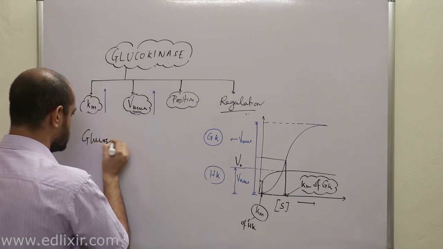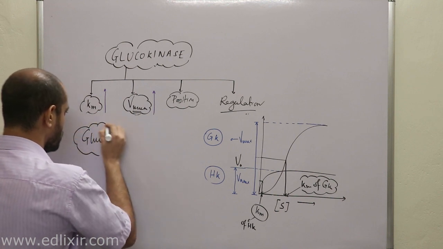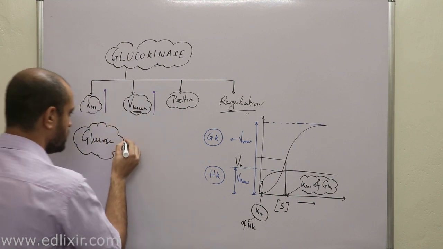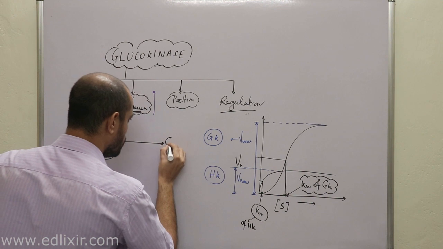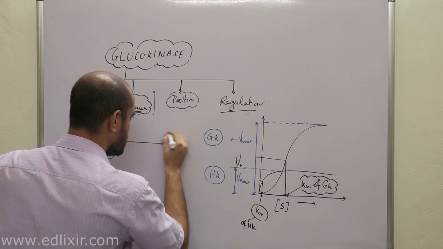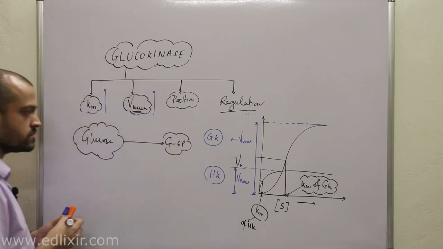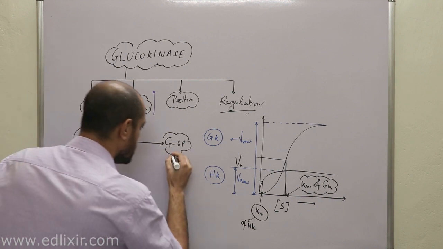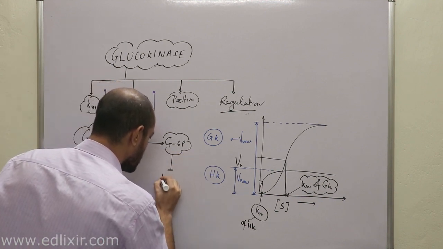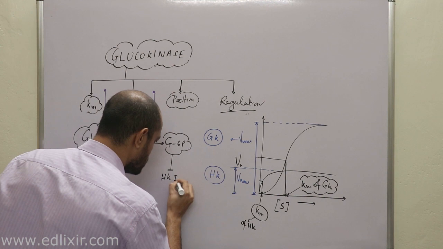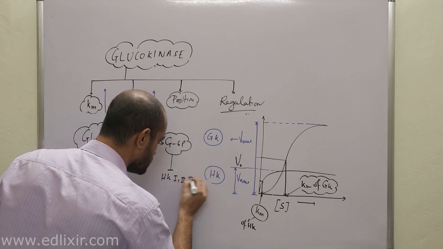Suppose this is your glucose, which has entered the cell. Now when glucose is converted into glucose 6-phosphate, this glucose 6-phosphate was the allosteric inhibitor of hexokinase 1, 2 and 3, right?